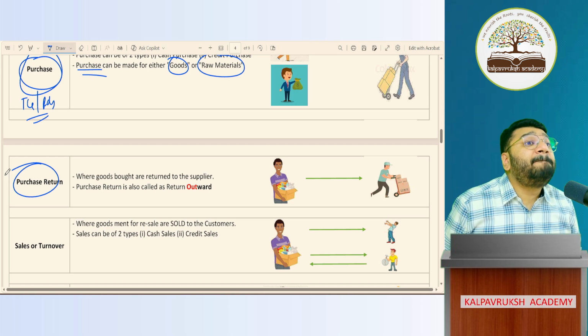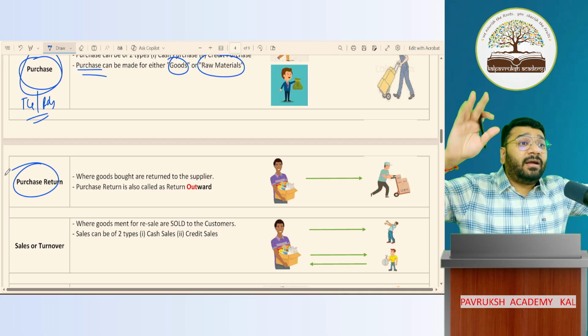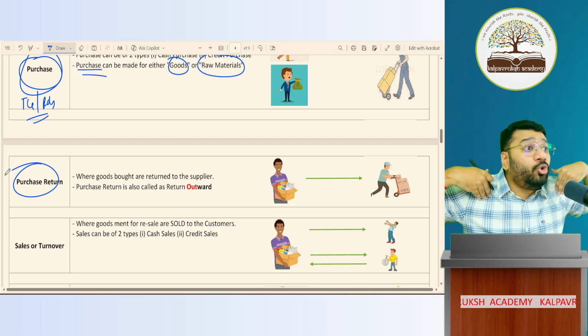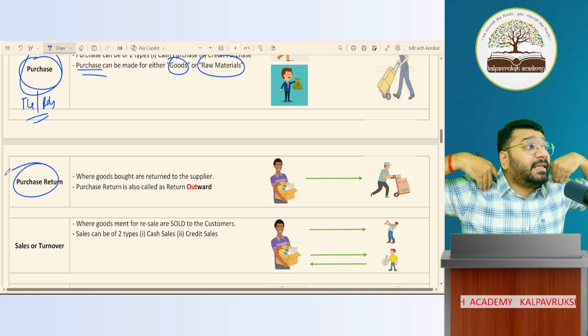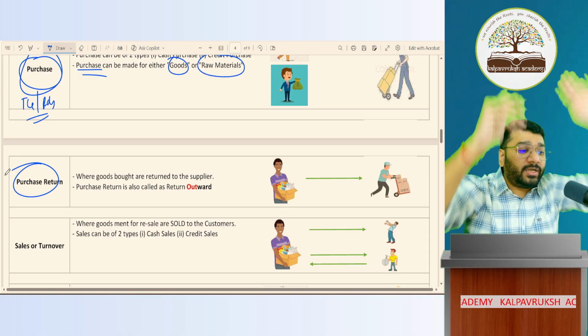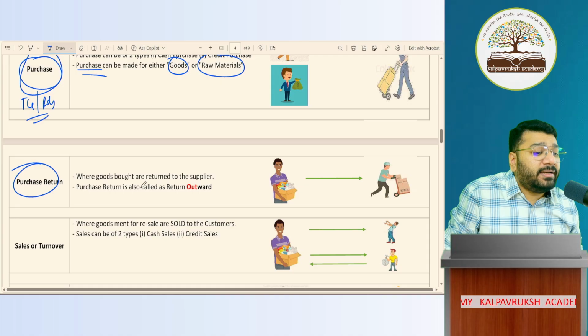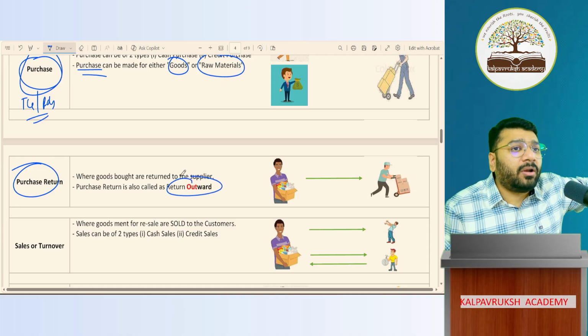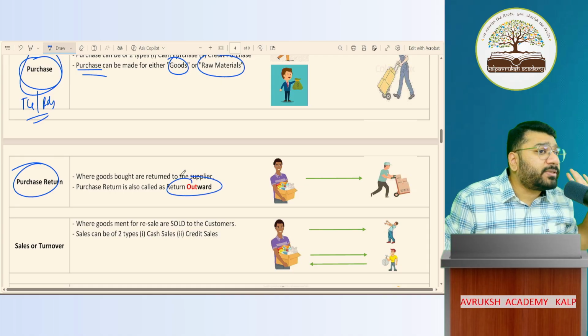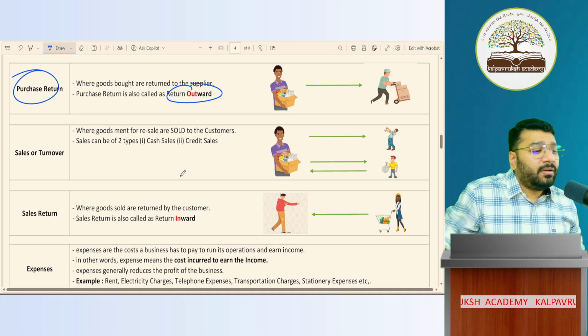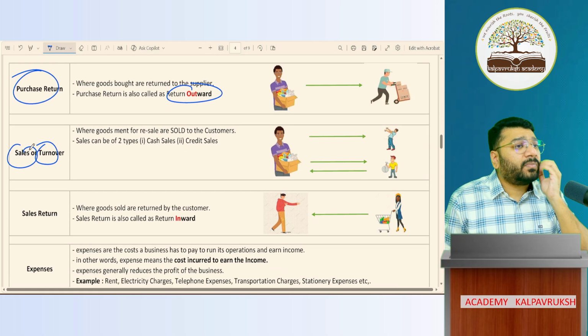The goods that you purchased, you don't like it, you're returning it. That is called purchase return. When the goods are returned, the goods go outside the business. Return outwards. So another name for purchase return is return outwards. Got it, not got it? This is also last class's revision. Yes or no?